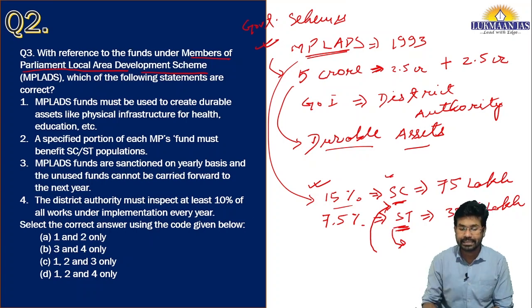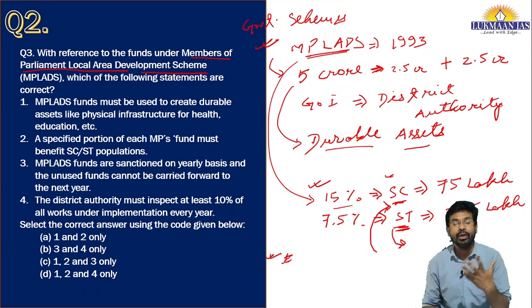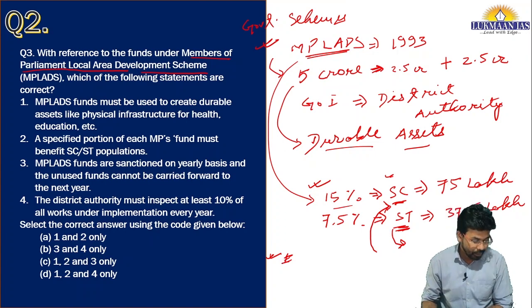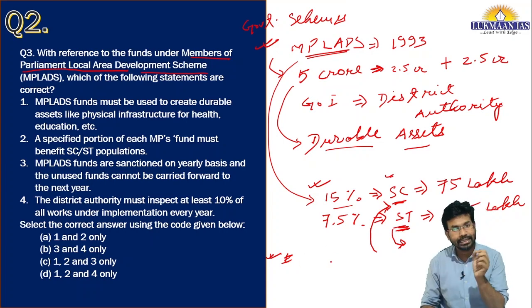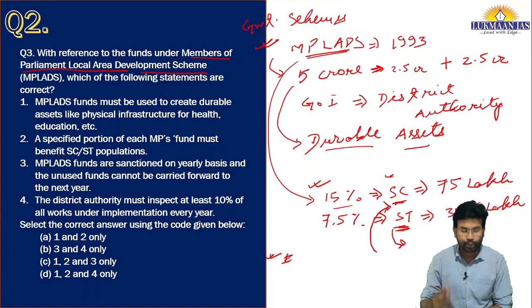Okay, so this is the thing, and the responsibility lies with the district authority for implementation and for overall supervision of this particular scheme. The overall coordination and supervision lies with the district authority, and district authorities are given the mandate that they should inspect at least 10% of the work under implementation every year under this particular scheme. So let us read these statements and we will try to answer this particular question.